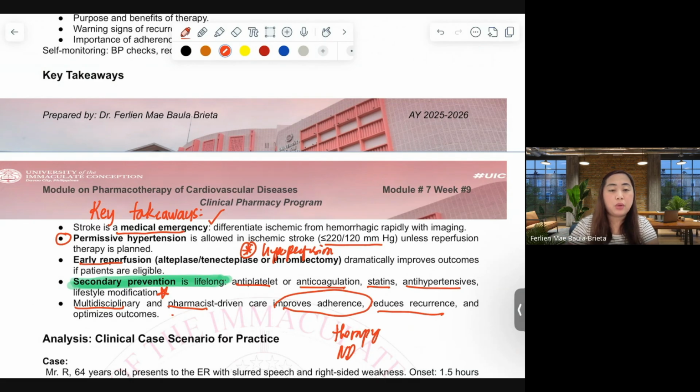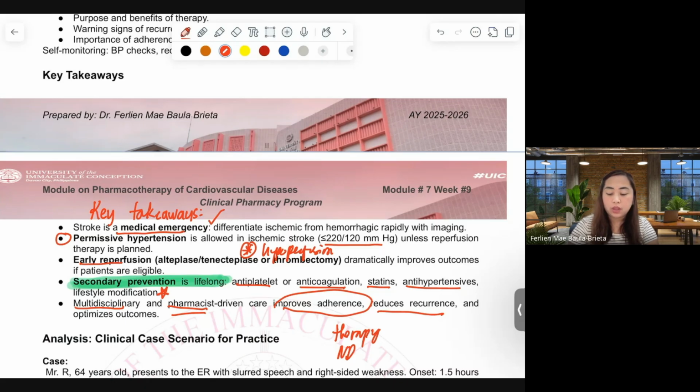For us as pharmacists, we have to start our role as early as possible so that our profession will not be discounted for stroke prevention and for our patients in the community.